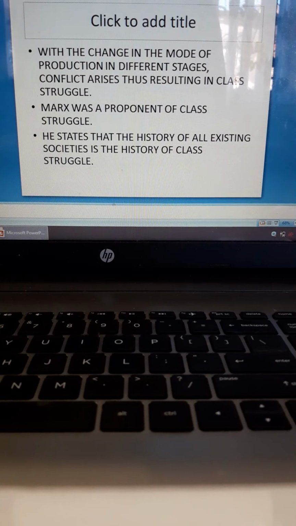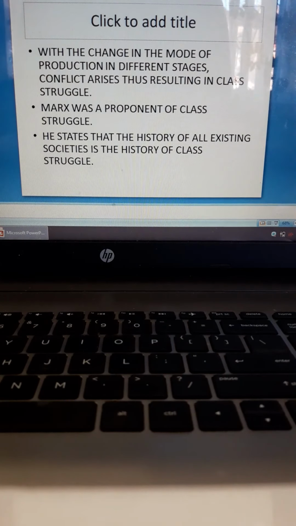So, how we study the different stages like primitive communism, feudalism, slavery, in all of these stages the mode of production is different. The way things are produced is different. Like in primitive communism, there was community ownership of property, there was no individual property. If they go and hunt down some animal, everybody will share. There is no concept of this is yours and this is mine, no owners or slaves or workers as such.